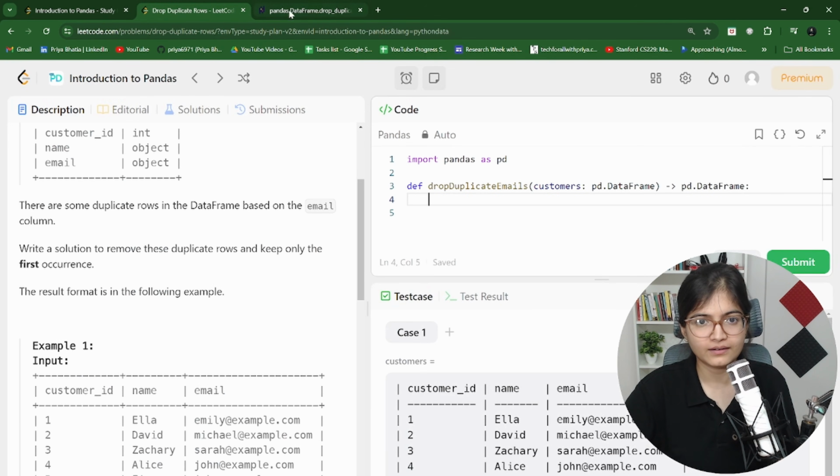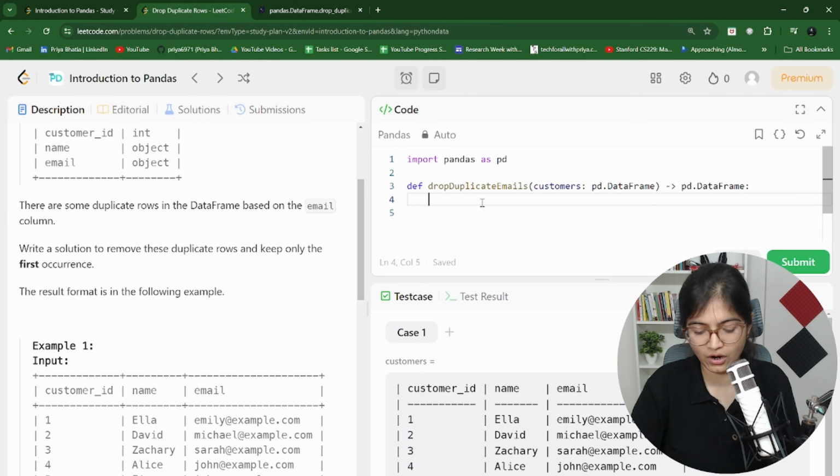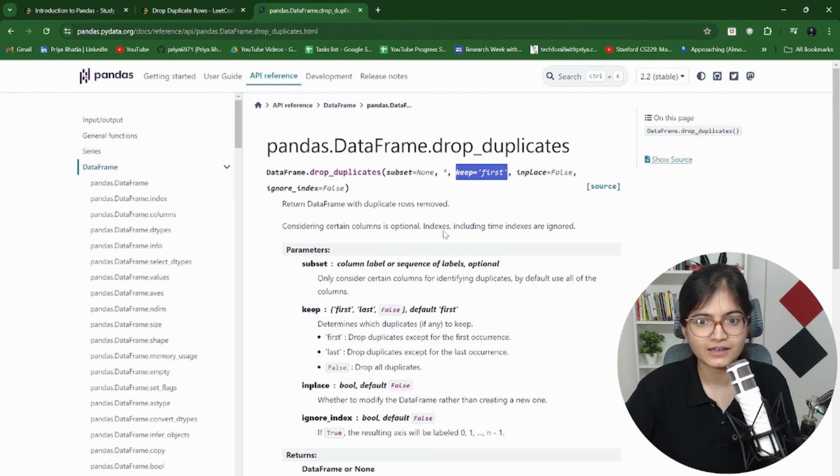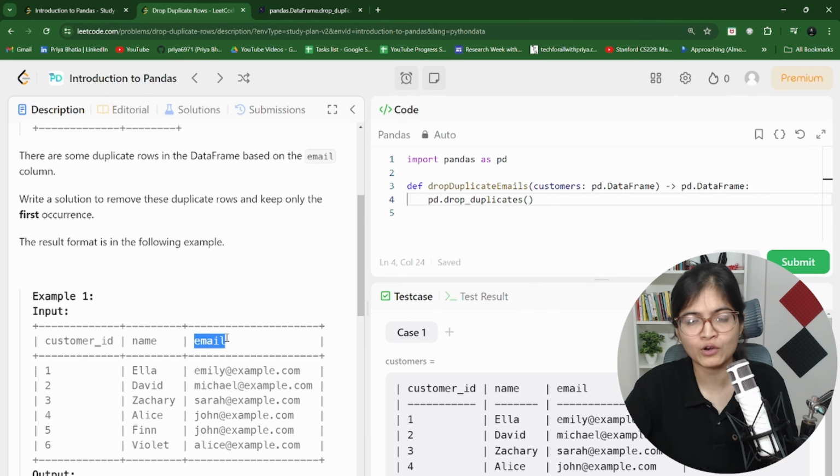So here I will try to drop the duplicates by using this function only, drop_duplicates. And inside that you can see one of the parameters is subset, meaning on which particular column you want to focus to do the removal of duplicacy.